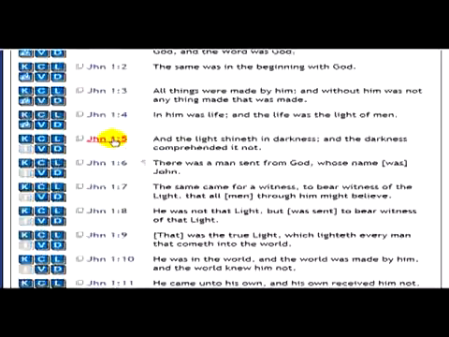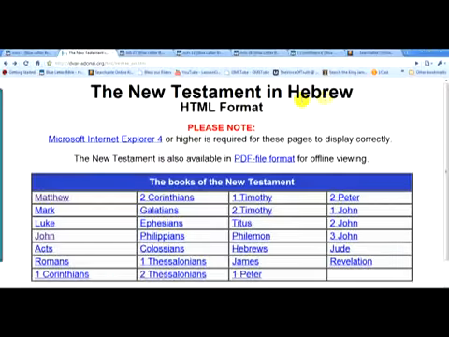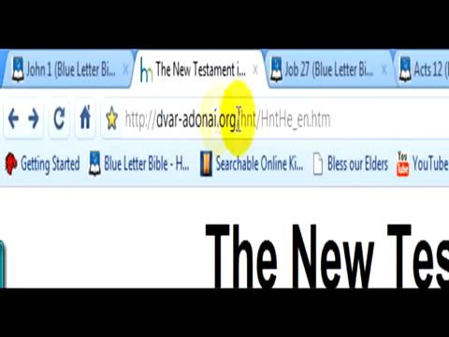Alright, now seeing that I mentioned that, I want to back up a little bit. So you got here theon. Now when you read it in the Hebrew, I'll break it down for you brothers. Let me go back here so I can show you. This is the New Testament in the Hebrew. I don't know if you brothers have this site already, but if you don't, then you can get it here.